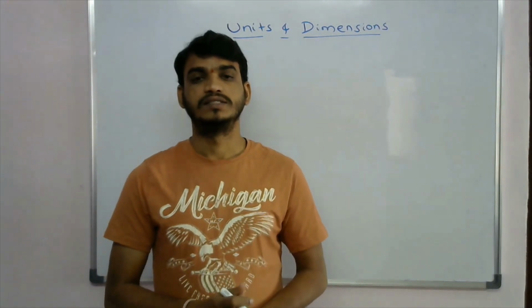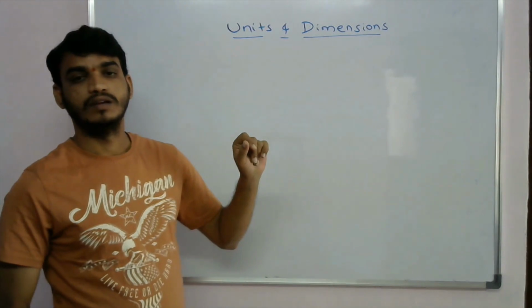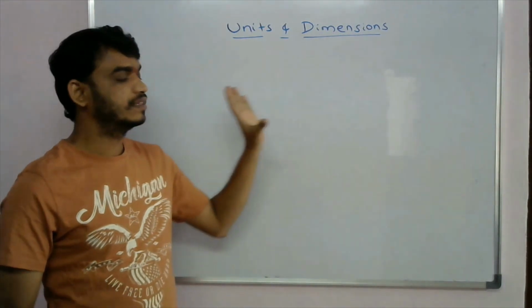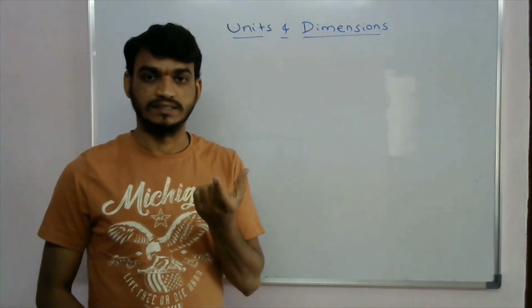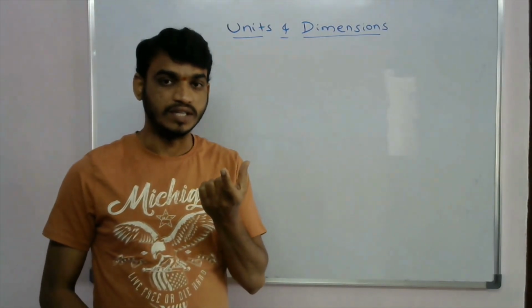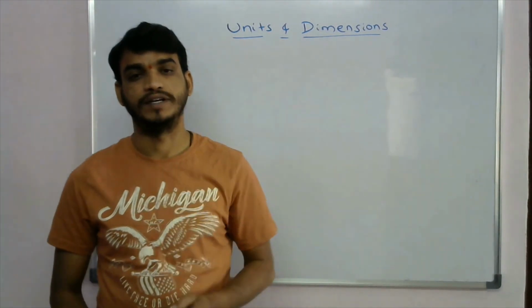Suppose I am taking this board. This board has the length 100 centimeter. The length which I am mentioning represents the physical quantity.